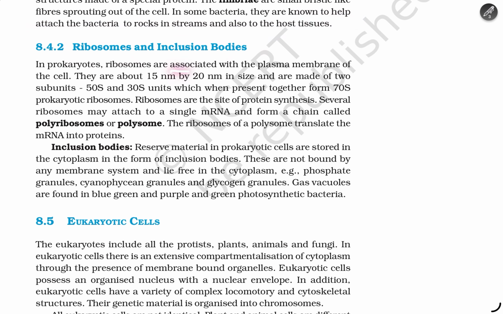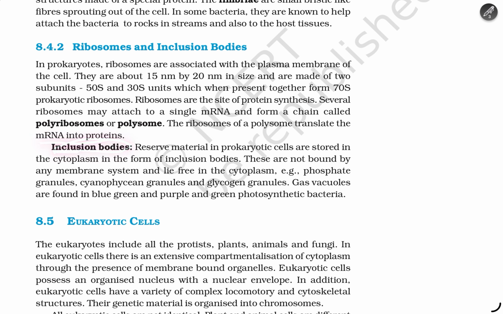Ribosomes and inclusion bodies. In prokaryotes, ribosomes are associated with the plasma membrane of the cell. They are 15 nanometers by 20 nanometers in size and made up of two subunits, 50S and 30S, which together form 70S ribosomes. Prokaryotic ribosomes are the site of protein synthesis. Several ribosomes may attach to a single mRNA and form a chain called polyribosomes or polysomes. Ribosomes or polysomes translate the mRNA into protein.